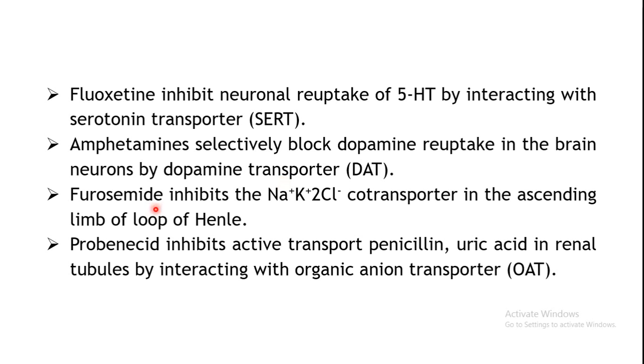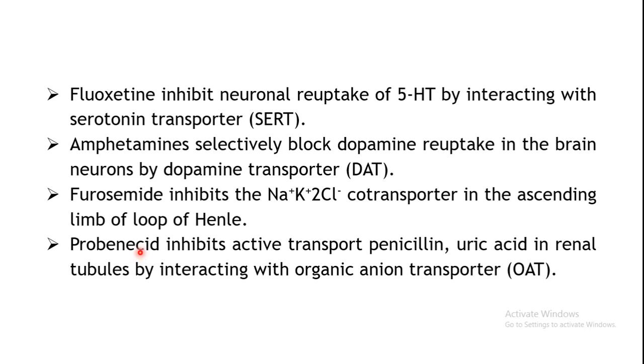Then furosemide, which is a diuretic, inhibits the sodium-potassium-2 chloride co-transporter. This is a transporter responsible for movement of these ions, 1 sodium, 1 potassium and 2 chloride ions, in one particular direction in the loop of Henle. So that can be inhibited by furosemide.